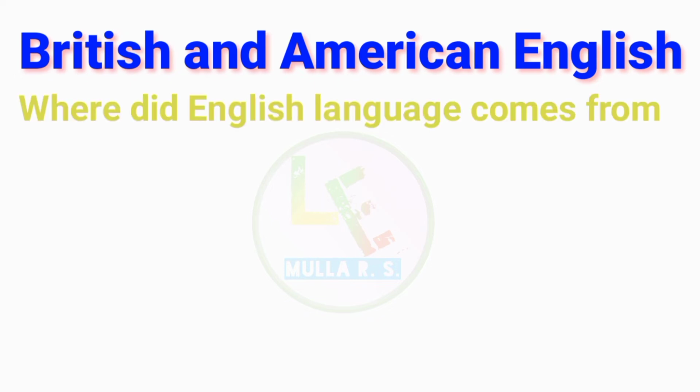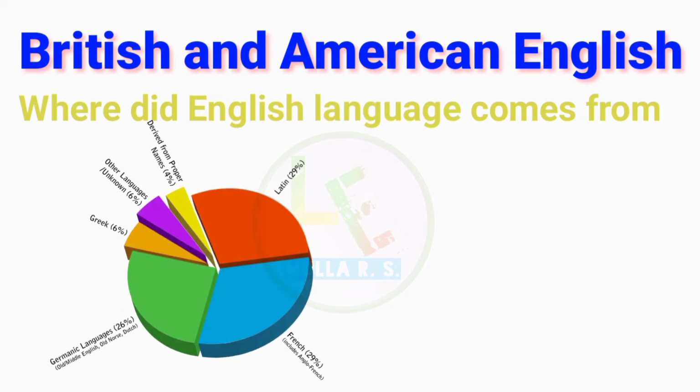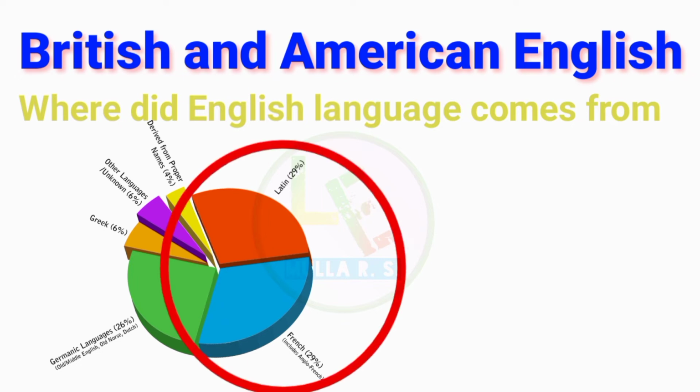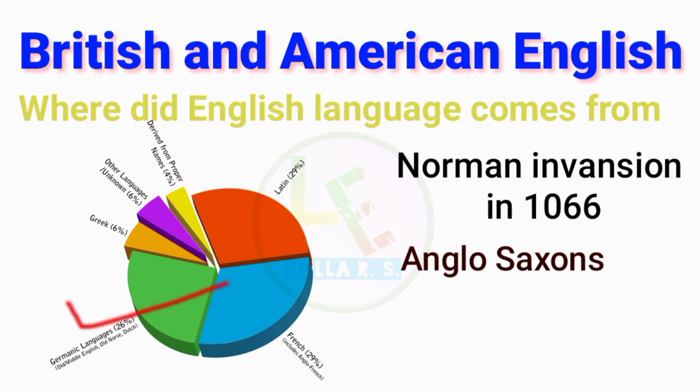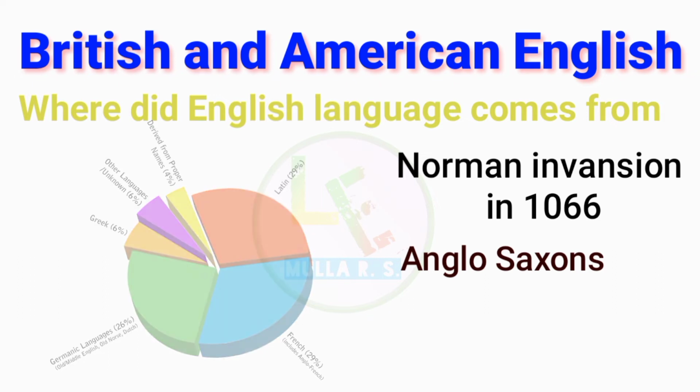Now let's see, where did the English language come from? We can trace the language from the present day back to its ancient roots. English words derive from French and Latin. Most of the words came into English from the Norman invasion in 1066, and then Anglo-Saxons contributed to the development of the English language with the German language. Day by day, other words from the Indo-European region helped to nourish the English language.